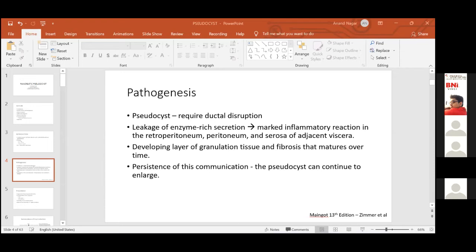So as we can see, a number of lesions can present as a cystic lesion. So it's important to differentiate them prior to initiating treatment.